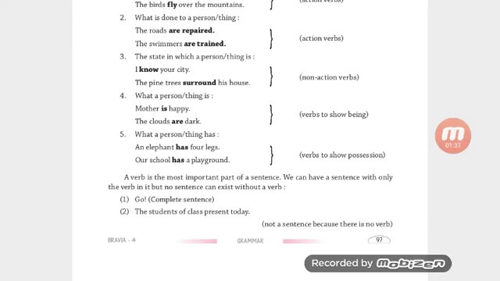Next is what a person or thing is. Mother is happy. The clouds are dark. So these, is and are, are verbs that show being.